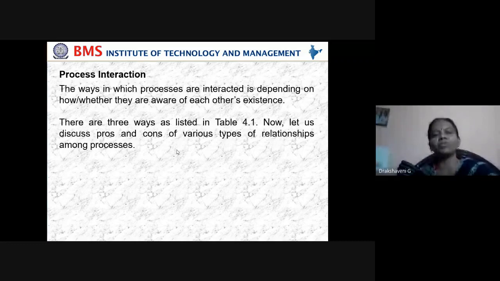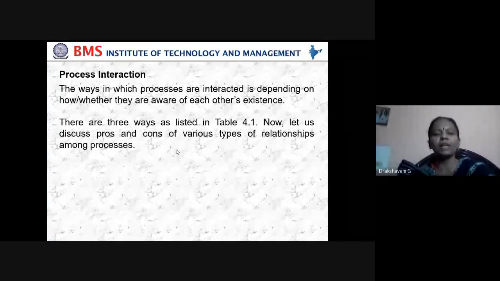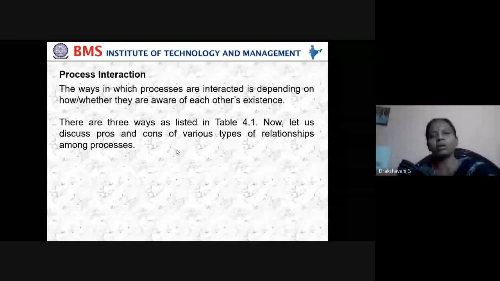Now let us discuss the pros and cons of various types of relationship among the processes. So, process interaction. There are four aspects of the relationship. One is the degree of awareness.